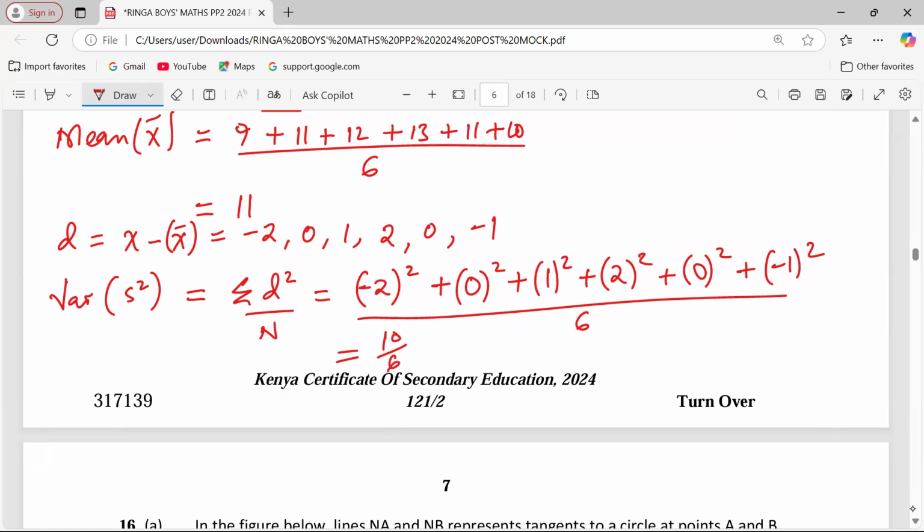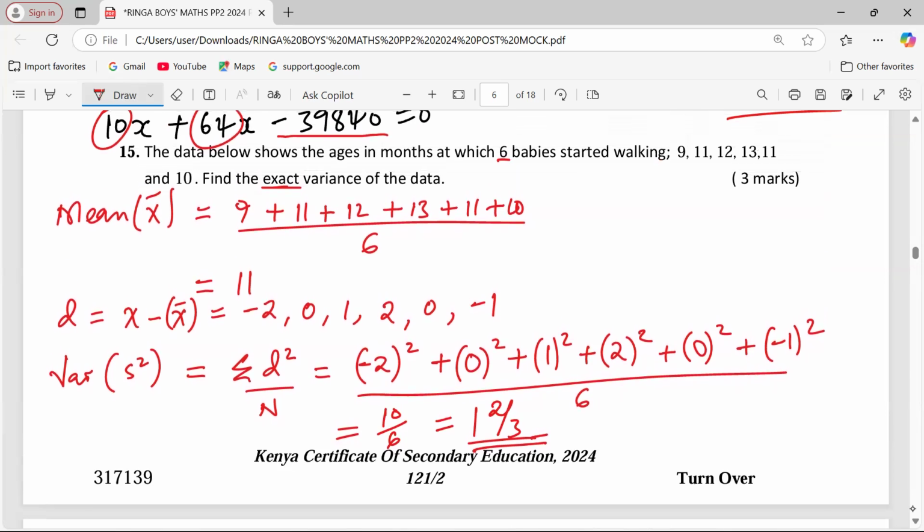10 over 6. So the exact variance will be, when we take 10 over 6, we are getting 1 and 2/3. 1 and 2/3. That is the exact variance.